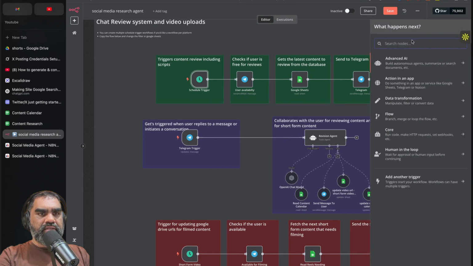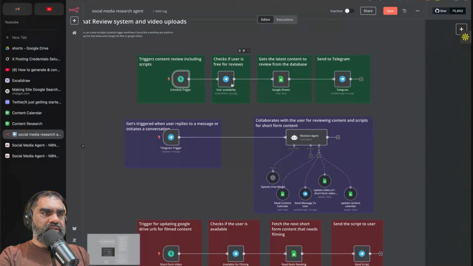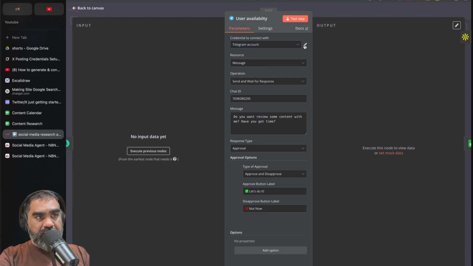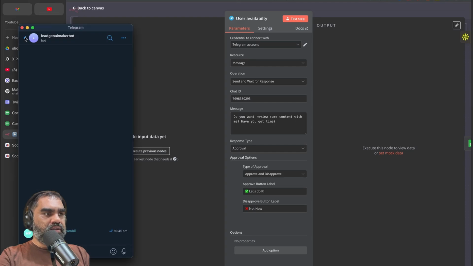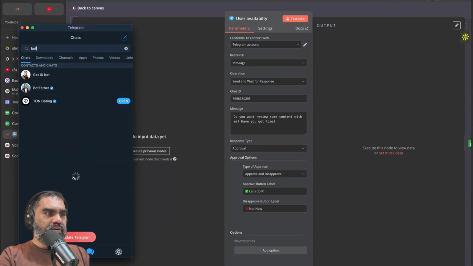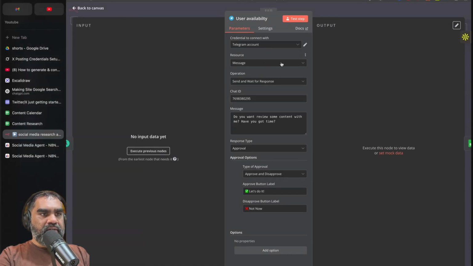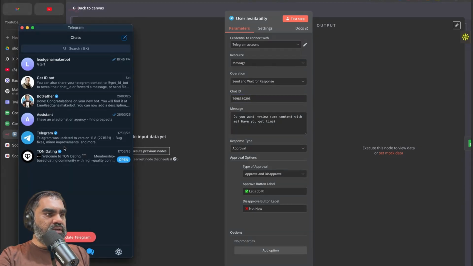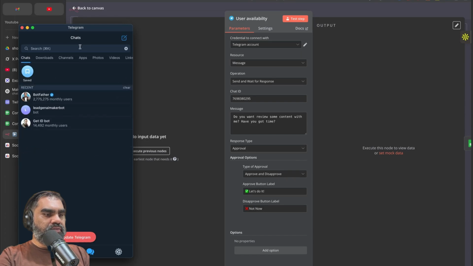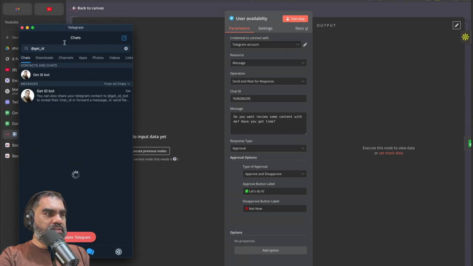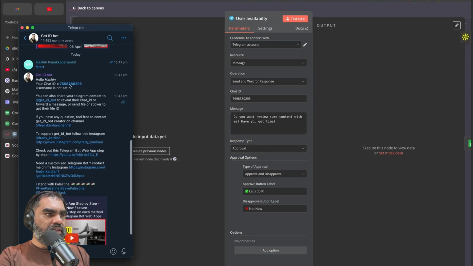This is a schedule trigger node. And this one is the Telegram node. You have to connect to your Telegram account. Watch my other videos for connecting this. You have to chat with a guy called BotFather on Telegram. If you look at BotFather, you click on new bot and then follow the prompts. The operation is send and wait for response. The client chat ID you can get from your Telegram by finding the get ID bot. If I search for get ID bot, say start, and it will give you the chat ID.